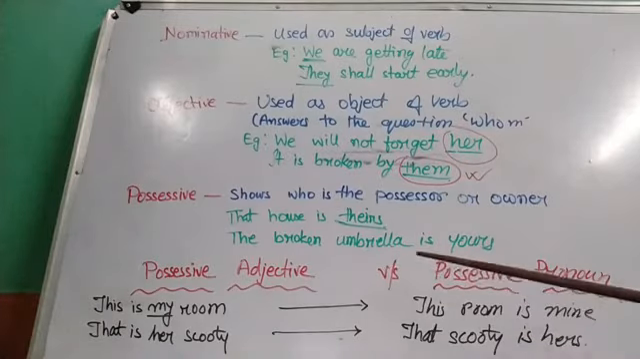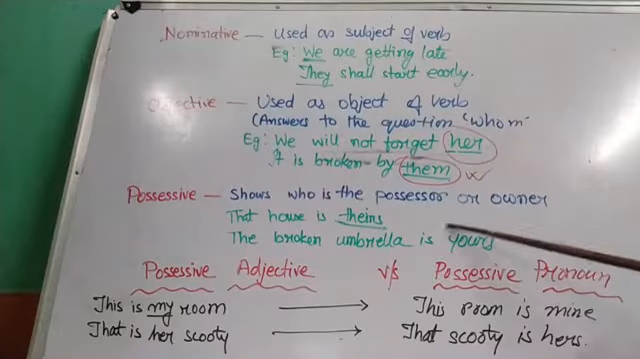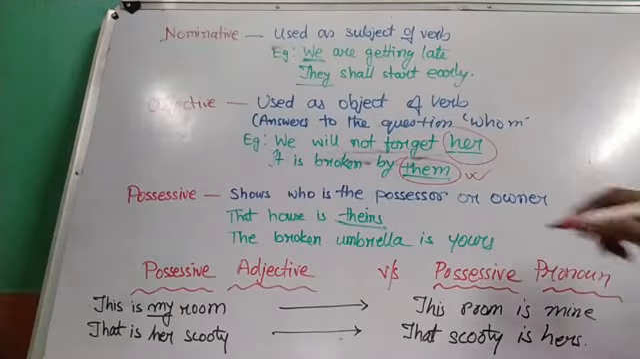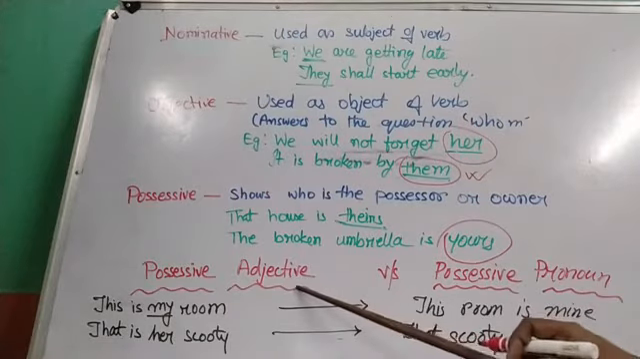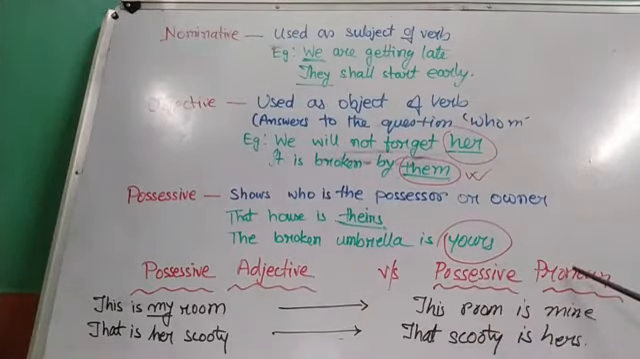The broken umbrella is yours. Whose? Yours. So yours is the possessive pronoun, right? Now again here you need to understand the difference between possessive adjective and possessive pronoun. So here I have written, see, possessive adjective versus possessive pronoun. Now the word possessive means who is the possessor or who is the owner. Owner or possessor.